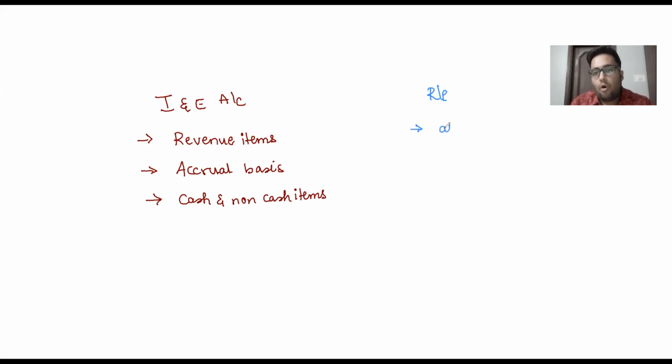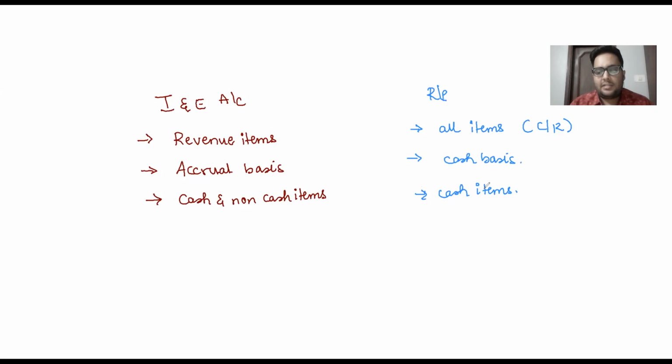Receipts and payments account records all items irrespective of capital or revenue. They are going to record all the cash flows, whether you have purchased a capital item or whether it is a revenue expense. Both the things will be recorded. It is not prepared on accrual basis, it is prepared on cash basis, irrespective of the time period to which the item relates. If it is paid or received during the year, you're going to record it. And then it records only cash items. Non-cash items such as depreciation will not be recorded in your receipts and payments account.